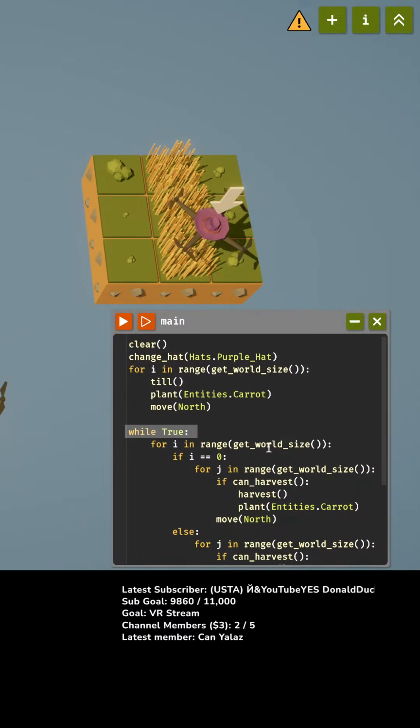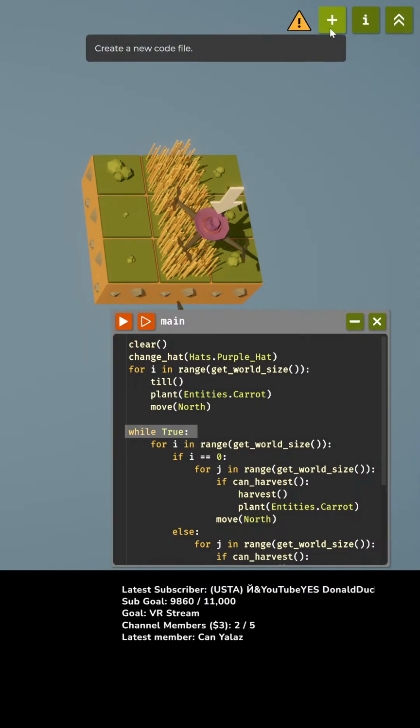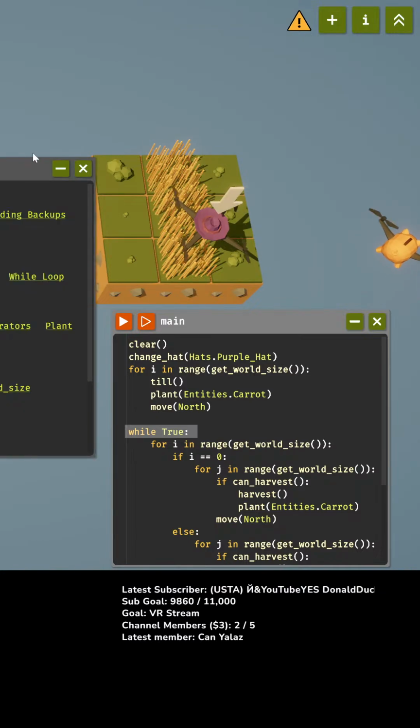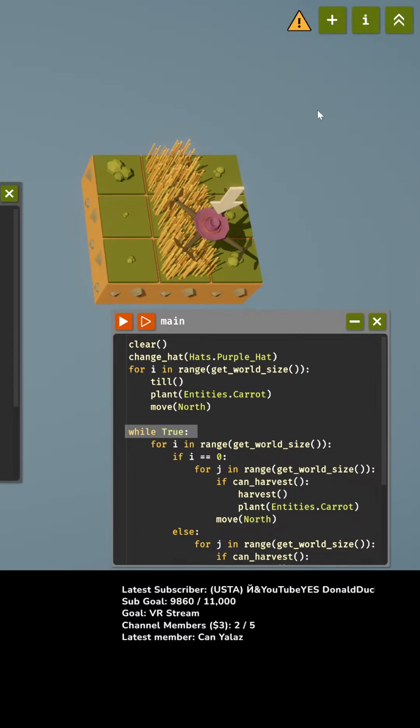Okay, so now let's see here. Can I figure this out? How do I restart the code? Create a new code file. Open a new info window. Okay. Long Arms, do you know, how do I restart the code back at the beginning of the clear section? That's what I want to do.